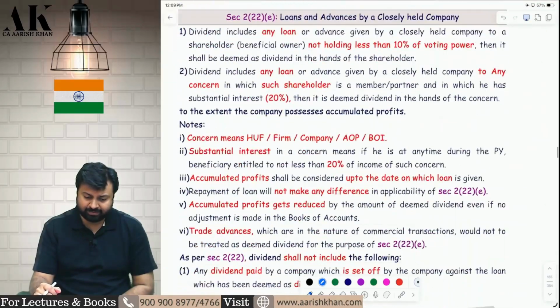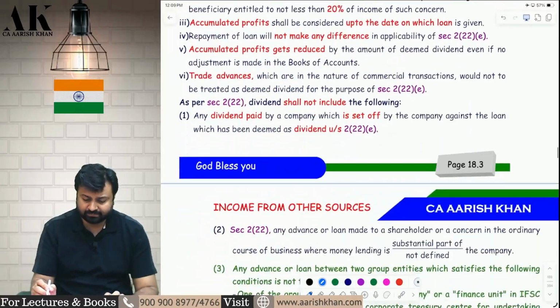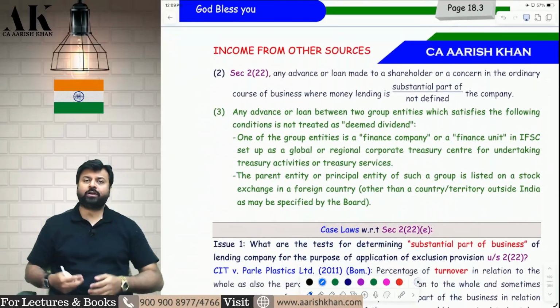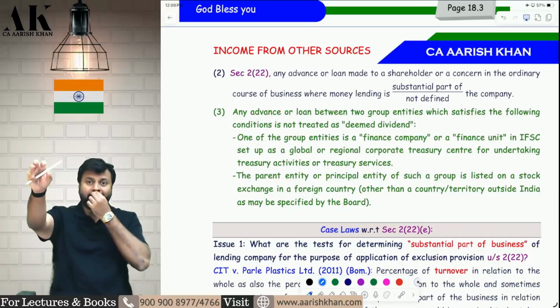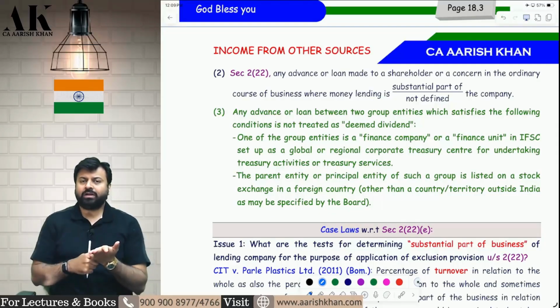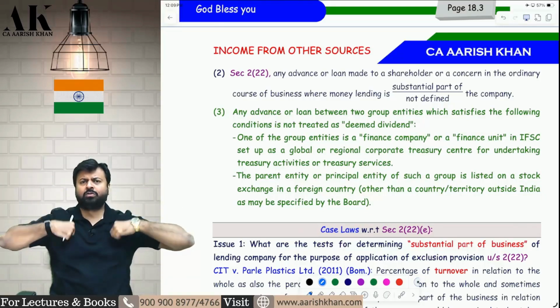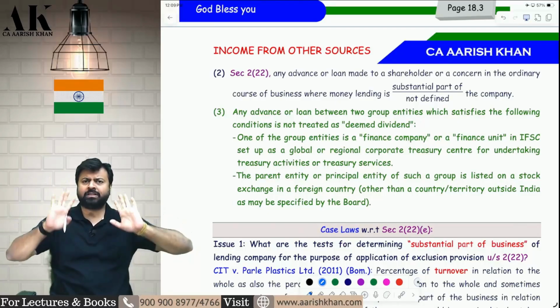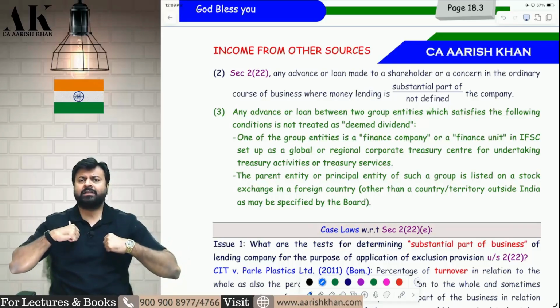Then, there is no amendment in deemed dividend. Yes, in deemed dividend there is one amendment in 2(22)(e). In some cases, this section will not be applicable. What is 2(22)(e)? There is a closely held company and there is a shareholder who holds 10% voting power in the closely held company. Now, if this closely held company gives a loan or advance, then that is deemed dividend in the hands of the shareholder.